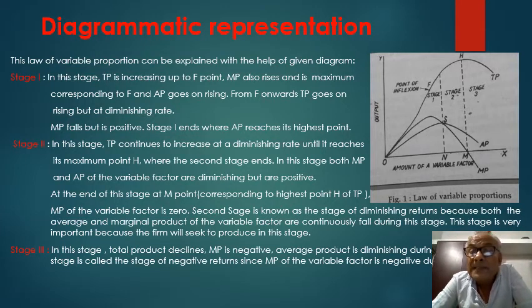We shall notice in this diagram there are three stages: stage 1, stage 2, stage 3. We shall see in this diagram, in this first stage, total production is increasing up to point F, the point of inflection. It is indicated in the diagram as F.